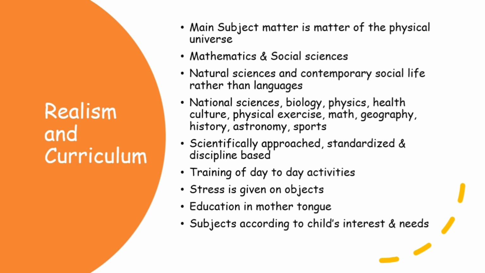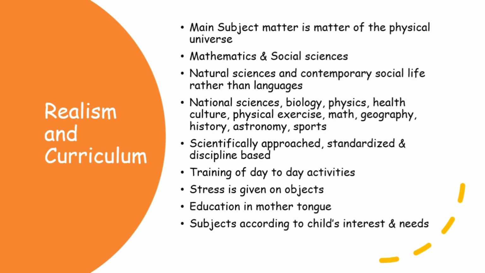Natural sciences and contemporary social life rather than languages. Realism gives more importance to the study of natural sciences and contemporary social life compared to the study of languages, because the components of natural sciences and social life can be perceived through our senses.